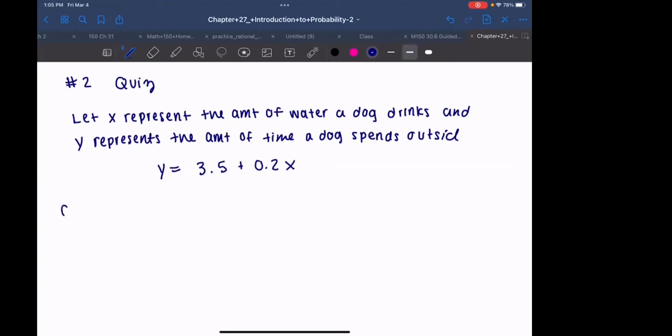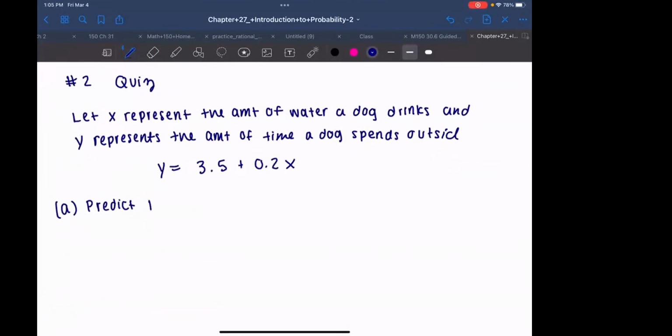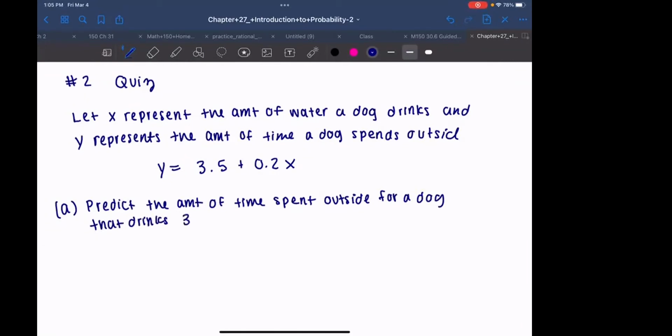One of the questions I can ask is: predict the amount of time spent outside for a dog that drinks, maybe, 3 milliliters of water.